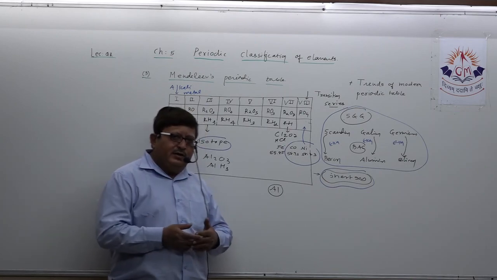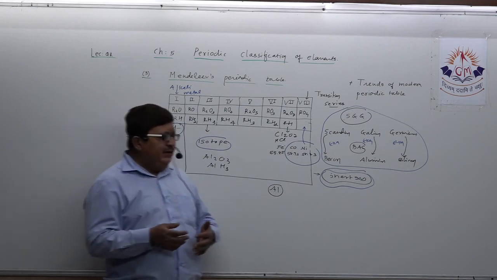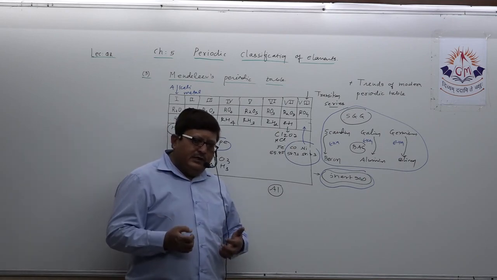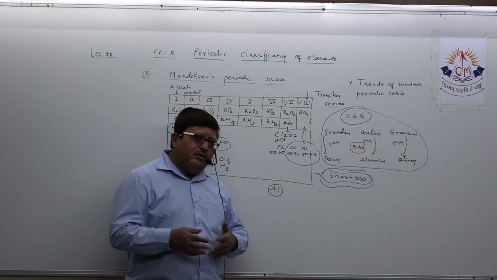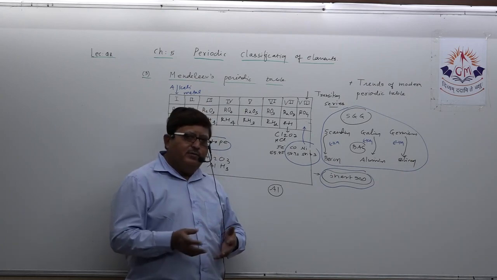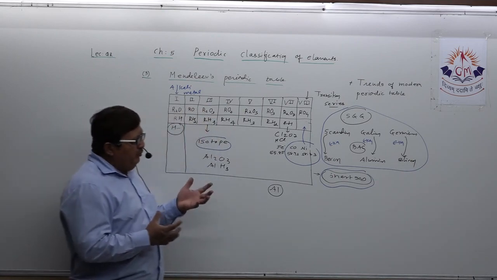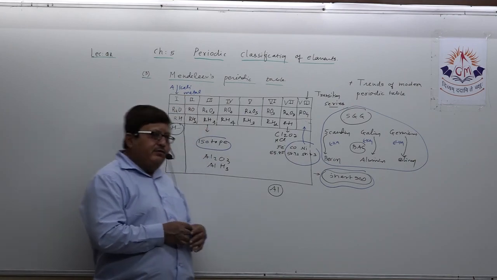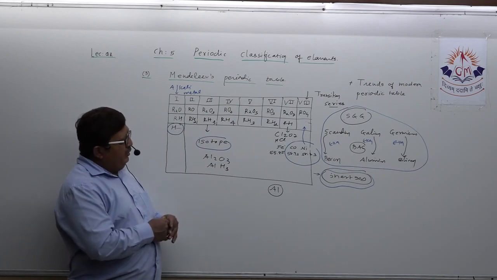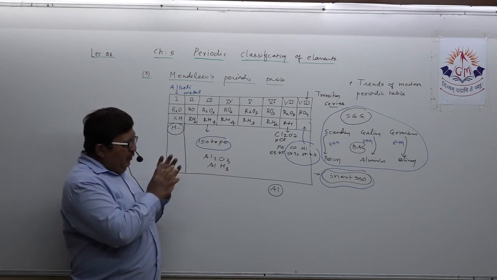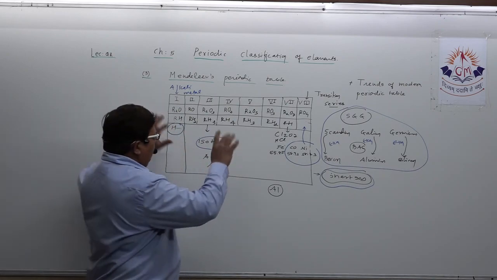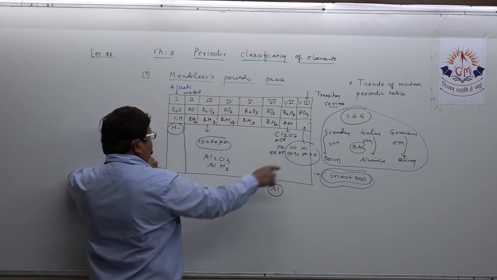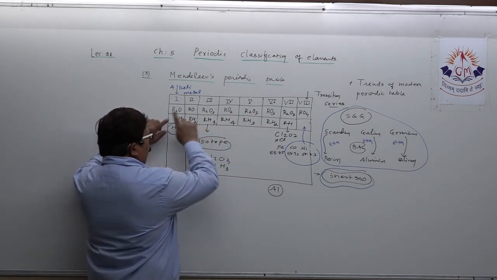And if I interact with the students offline, and if they insist that we need one more lecture for the modern periodic table, we will do it. But for the earlier three attempts at the classification of elements that we have discussed just now, concentrate here whenever you prepare Mendeleev's periodic table.